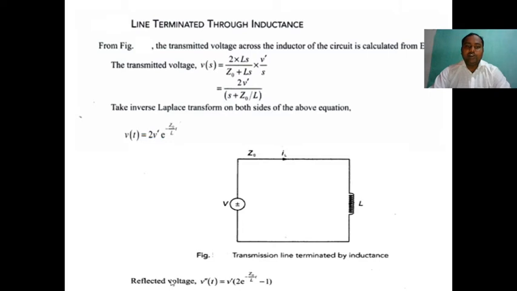How can you find the reflected voltage? At any point the transmitted voltage V is equal to the sum of incident voltage plus reflected voltage. If you want to find the reflected voltage, it is the transmitted voltage minus the incident voltage. So we find the reflected voltage V double dash(t) is equal to V dash of (2 e power minus Z0 t by L minus 1). We get the reflected voltage.